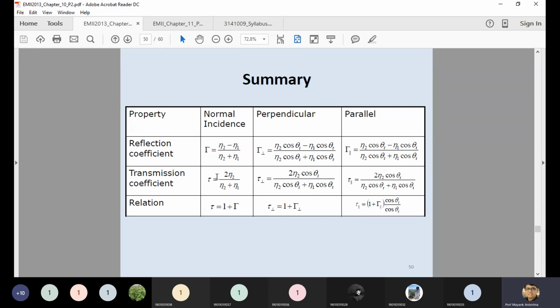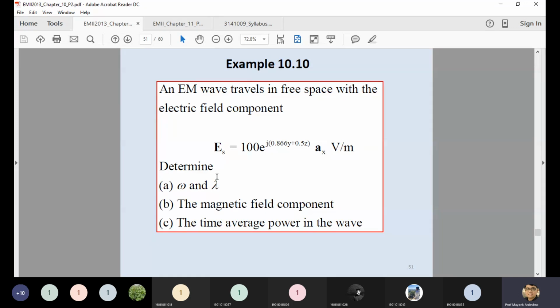For oblique incidence, you should know what the perpendicular polarization is, what the parallel polarization is, how we can find the Brewster angle, and how we can find the reflection and transmission coefficients for normal incidence as well as perpendicular incidence and parallel incidence. There is one example they have taken. The electric field is already given to you. Somehow you have to find omega and lambda. In this case, they have already mentioned they are traveling in free space with electric field components. So omega you can find from this.